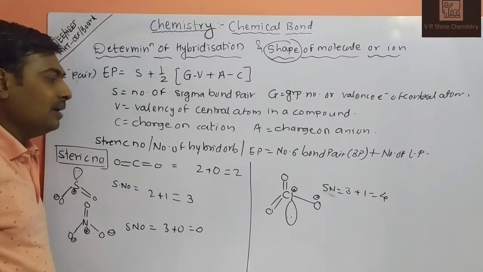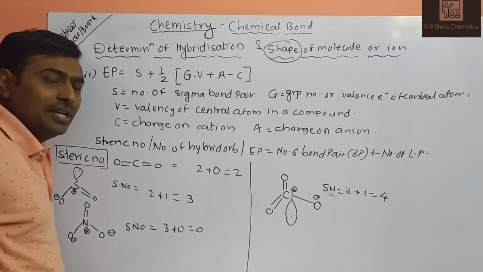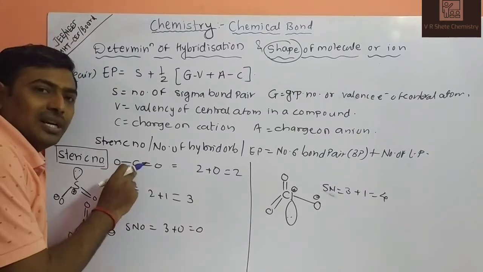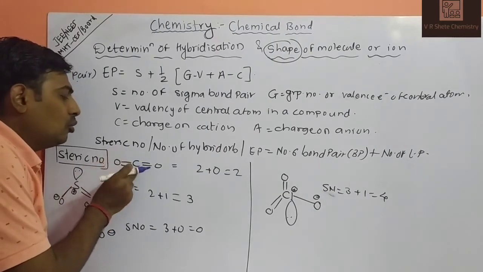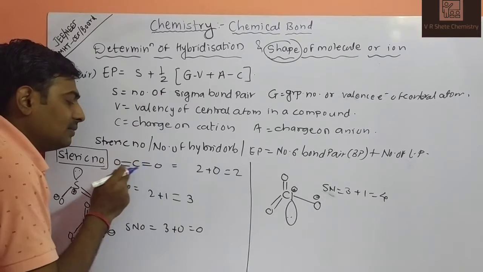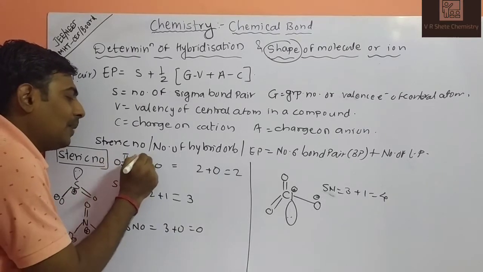How? We'll discuss here, one by one. First one, carbon dioxide molecule. Carbon dioxide is the CO2 molecule, which has two bonds. So it has a pi bond and a sigma bond, pi bond and sigma bond.